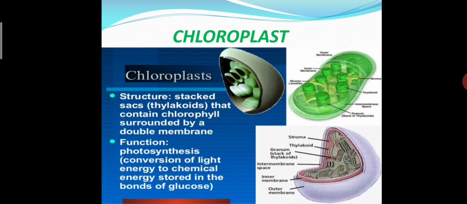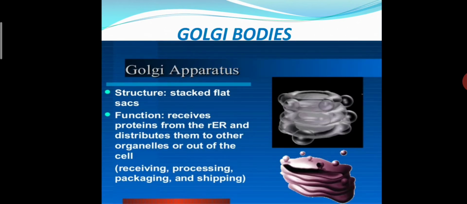Okay students, now let's see chloroplast. We had studied about chloroplast. This is its structure and these are the functions of chloroplast. Now this is the Golgi bodies. The Golgi body is also one of the organelles which is present in the cytoplasm.